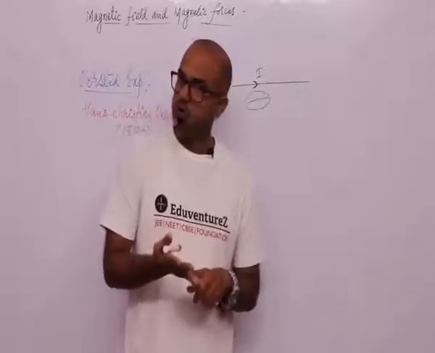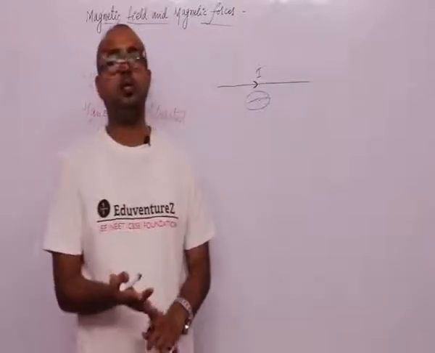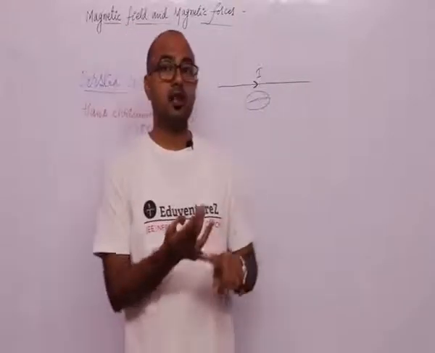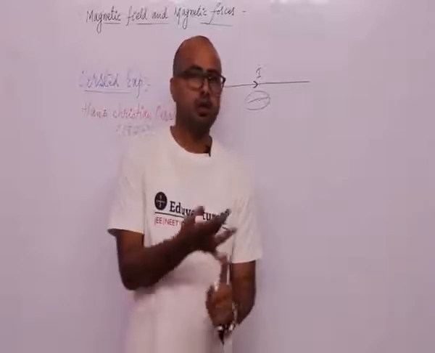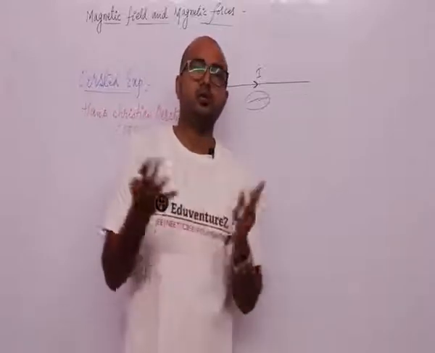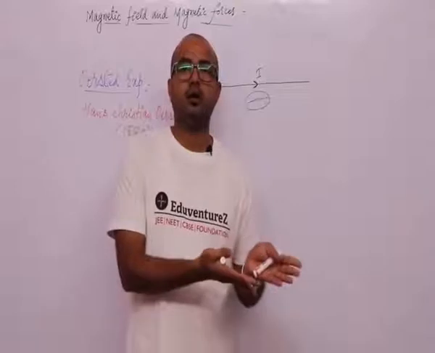So if the current flows, the magnetic needle deflects. If the direction of current changes, the direction of deflection changes. If the current stops flowing in the wire, then the deflection stops in the magnetic needle.